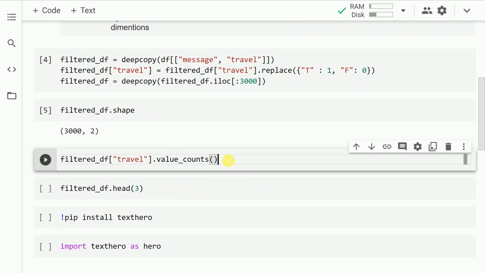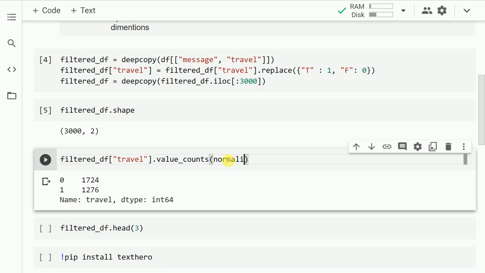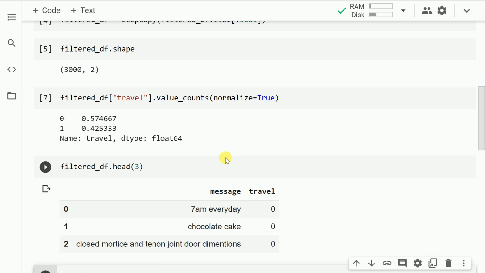If I show you the distribution of the target column, it is somewhat balanced. If I have to give you percentage splits, then ideally I have 57% samples in class 0 and 43% samples in class 1. So it is a somewhat balanced dataset that I have here. Let me also go forward and show you the first 3 rows of the filtered data frame. So this is the data frame that I have. I have a column called message and I have a column called travel. Let's go forward.